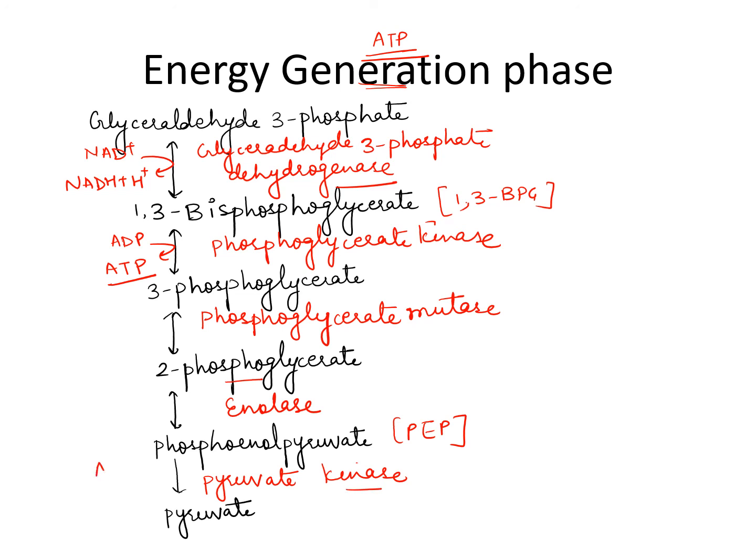Kinase, again ADP will convert to ATP, and pyruvate kinase will convert PEP to pyruvate. And in aerobic condition, pyruvate is the product from glucose. So glucose will form pyruvate. So this is the glycolysis cycle.